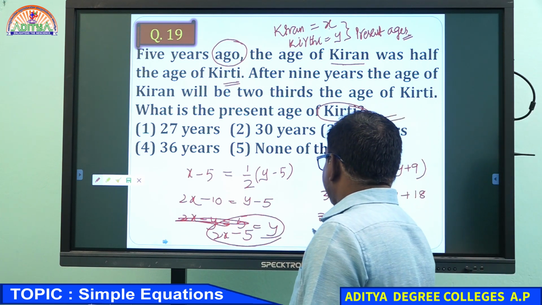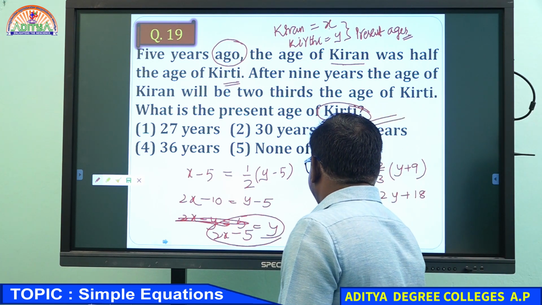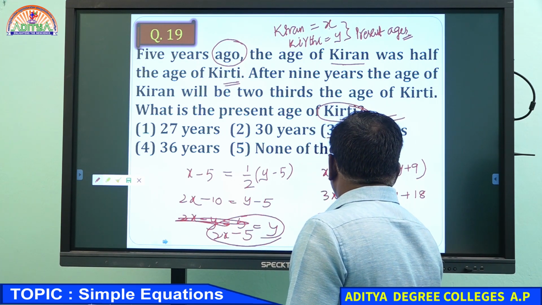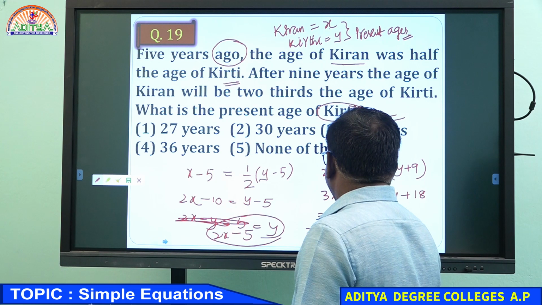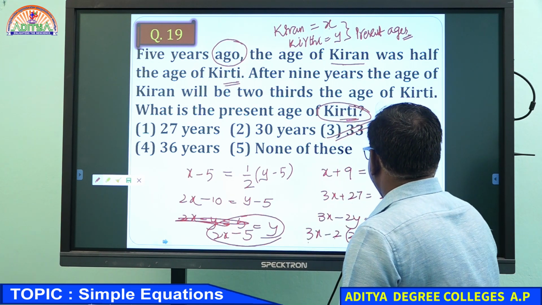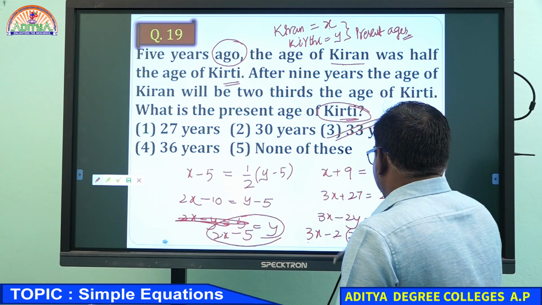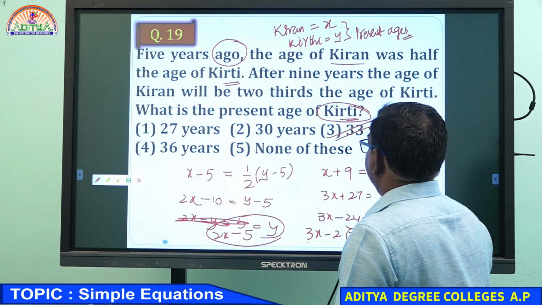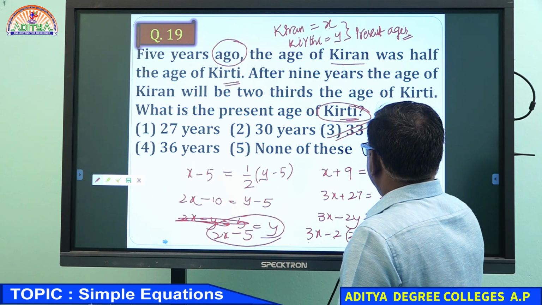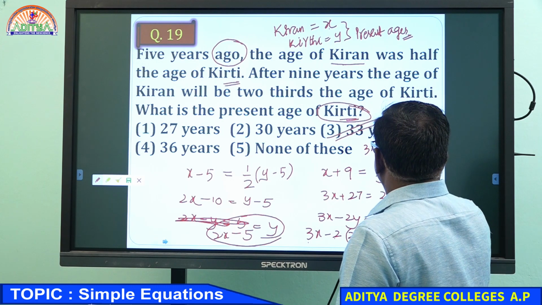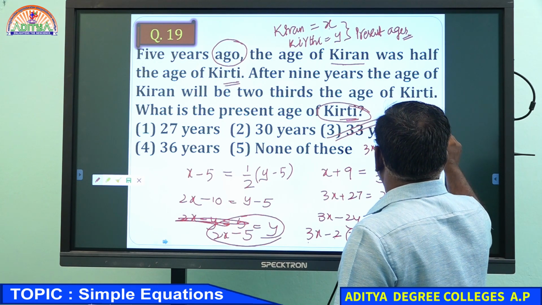If you want, I will solve it. 3x minus 2y, with y as 2x minus 5, equal to minus 9. 3x minus 4x minus of minus 10 equal to minus 9.